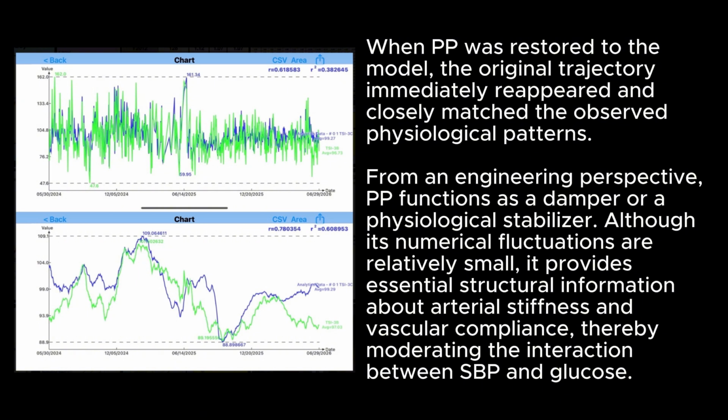When PP was restored to the model, the original trajectory immediately reappeared and closely matched the observed physiological patterns. From an engineering perspective, PP functions as a damper or a physiological stabilizer, although its numerical fluctuations are relatively small. It provides essential structural information about arterial stiffness and vascular compliance, thereby moderating the interaction between SBP and glucose.